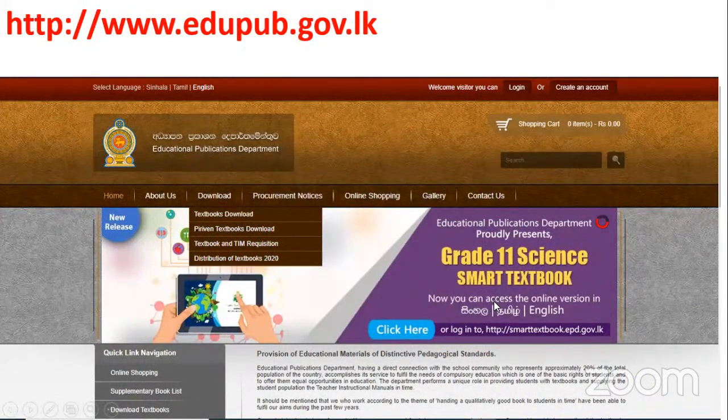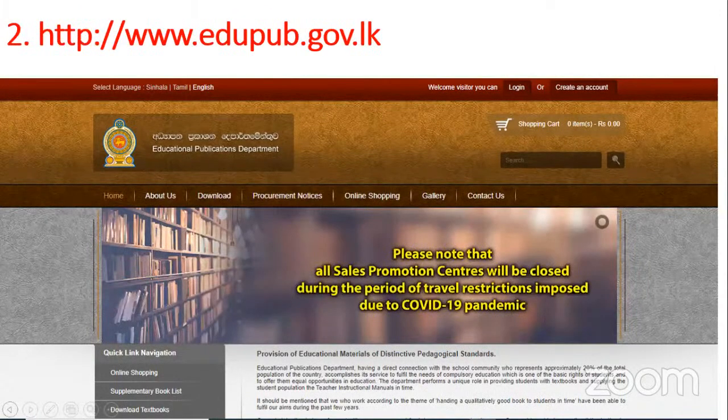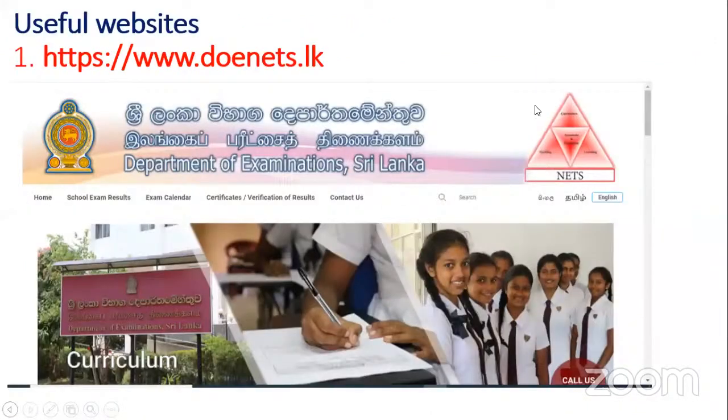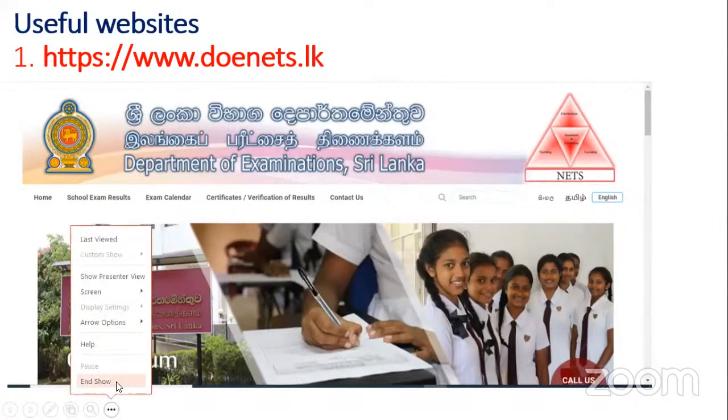I don't know whether anyone of you has used this department website. You can get textbooks in any medium, English, Tamil and Sinhala, plus the smart textbook. Then you can download prototype papers and others from this, right? So those are the other important information, right?